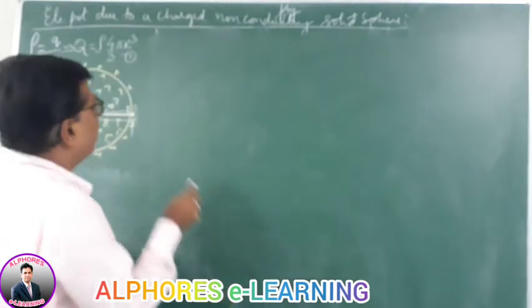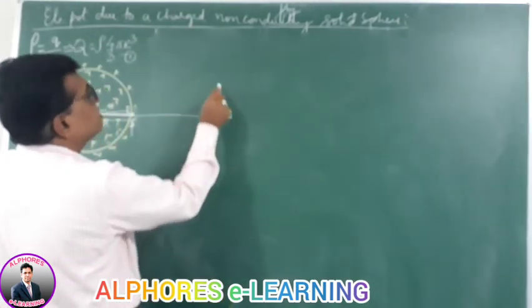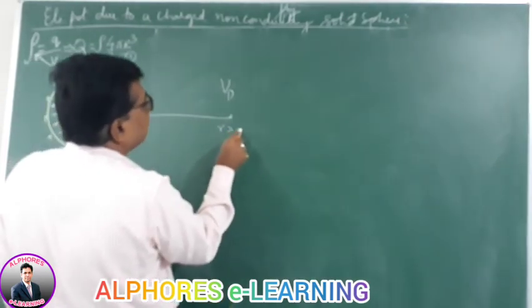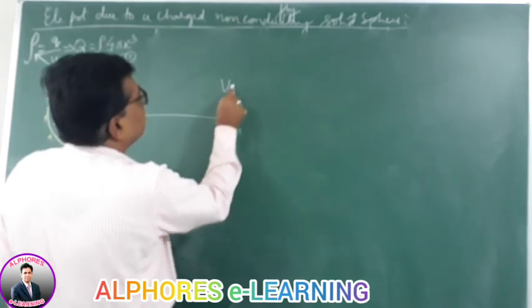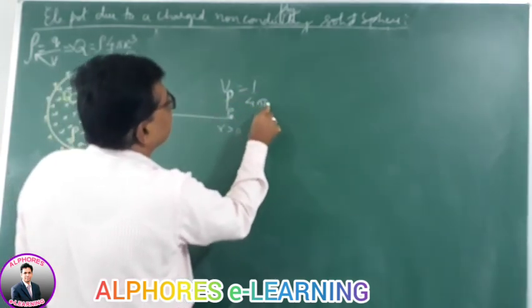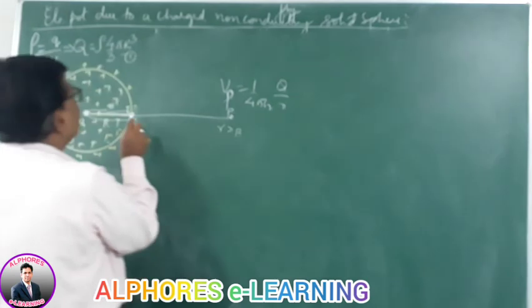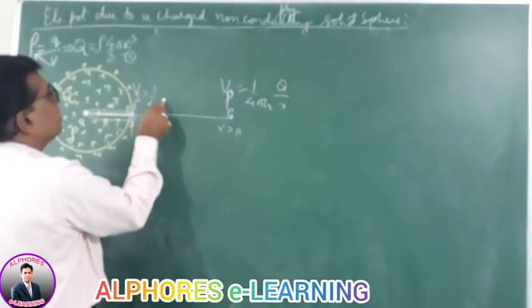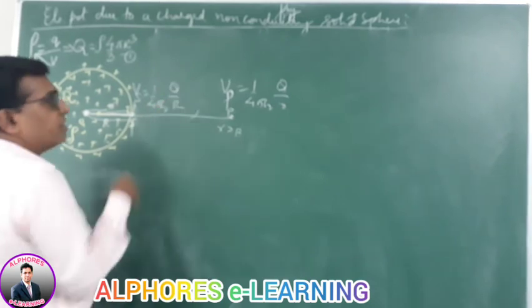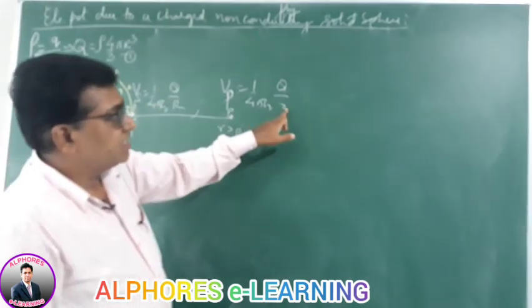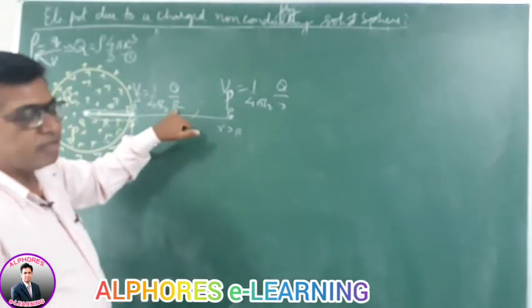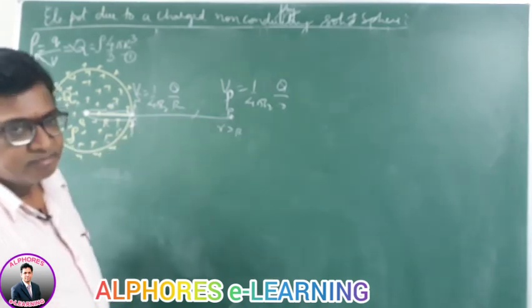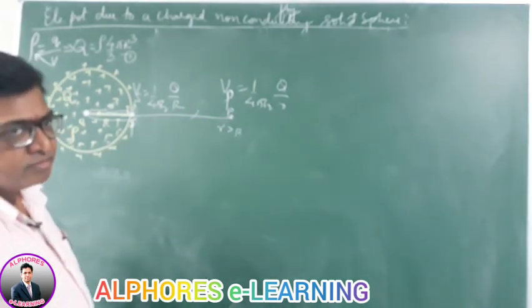Now from this, what do you understand? Potential at any outside point P, for r greater than R, is 1 by 4 pi epsilon naught capital Q by r. On the surface, potential is 1 by 4 pi epsilon naught capital Q by capital R. Here r is the distance of the point and R is the radius of the sphere, with charge constant.